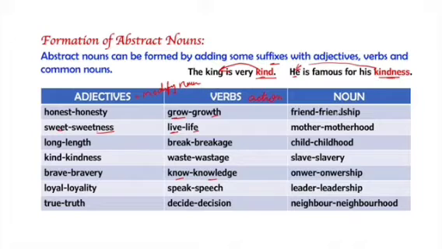Abstract nouns can be formed through common nouns too, like friend is a common noun, but friendship will be an abstract noun. Mother will become motherhood, child, childhood, slave, slavery, owner, ownership. Like owner is a common noun. The firm is running under his ownership. Leader, leadership, neighbor and neighborhood. So in this way we can form abstract nouns out of adjectives, verbs and nouns.